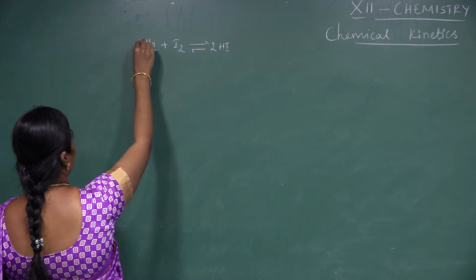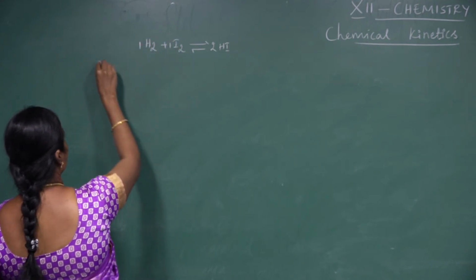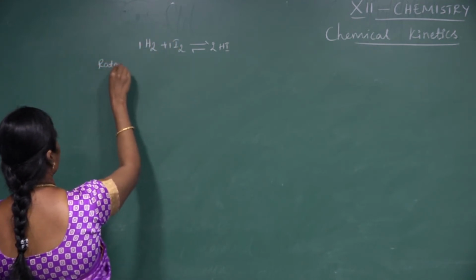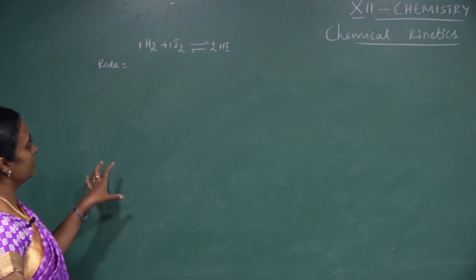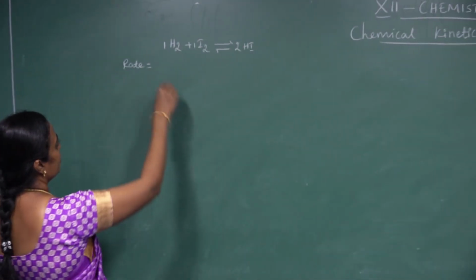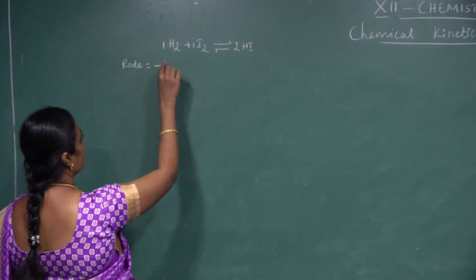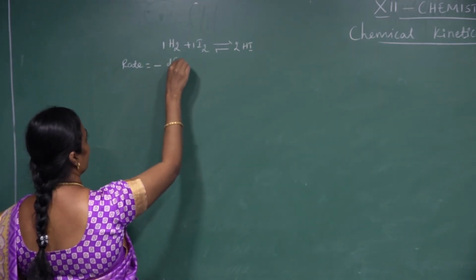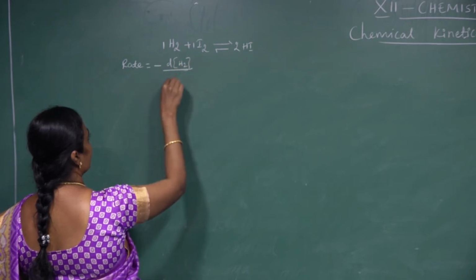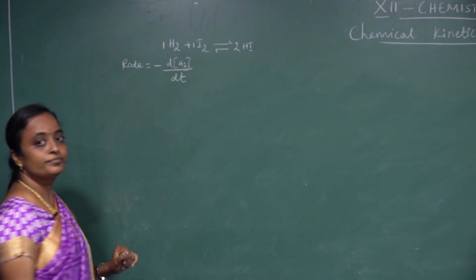So if I am taking the coefficient only 1, so rate will depend upon the first reactant. I will give you minus, the coefficient will be only 1, so no need to mention. So the concentration of H2 divided by dt. Okay.